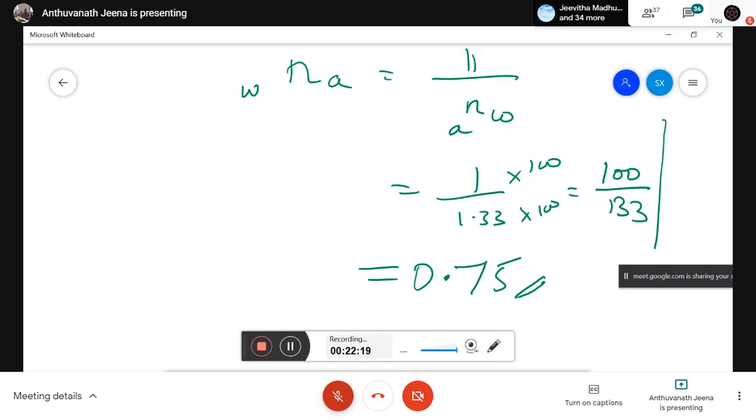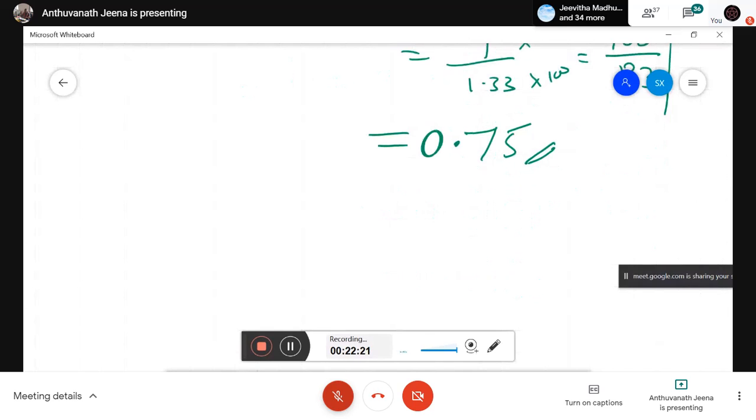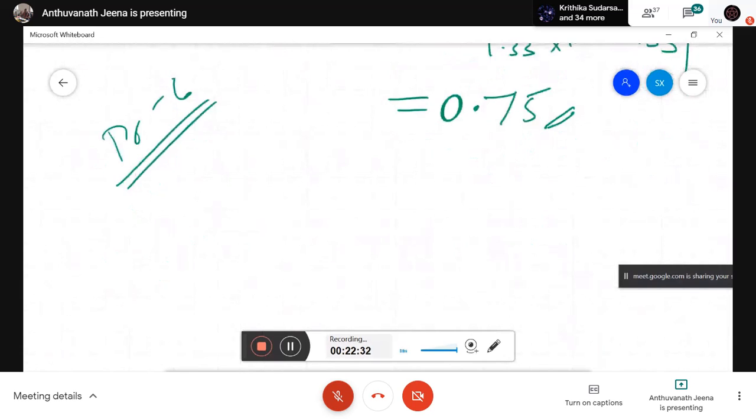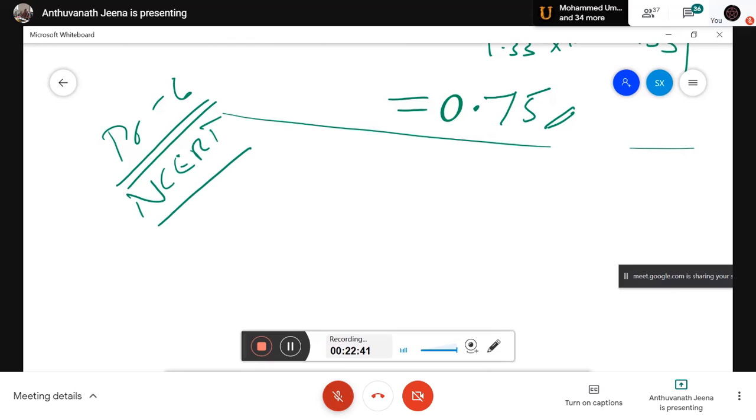Good. Next, last problem. Problem number 5 or 6? 6 only. Now these 6 problems should be there in your textbook. This is also an NCERT book question. You can see this question in the NCERT book. The refractive index of kerosene.